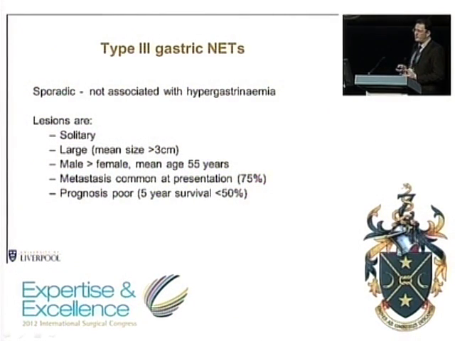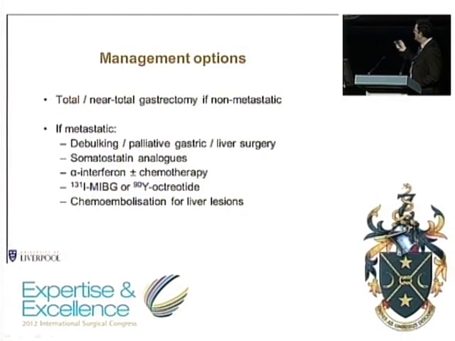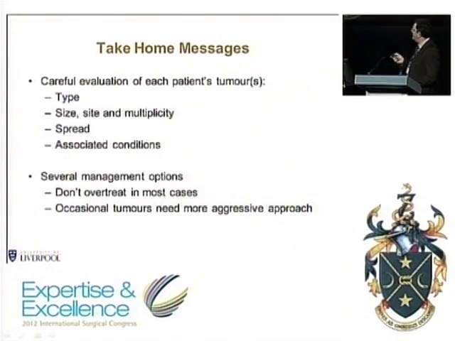So if you essentially manage them as you would think of managing a gastric carcinoma, you probably won't be going far wrong. Depending on the proliferative index, they may or may not be chemoresponsive. Many of them have a relatively low Ki-67 index. But in terms of their surgical options, it is more like a gastric adenocarcinoma. This is what I've just said there. If the tumour is metastatic, there are a number of treatment options, one of which might be chemotherapy, but the other things that you will hear about later, perhaps in a discussion, might be suitable here.